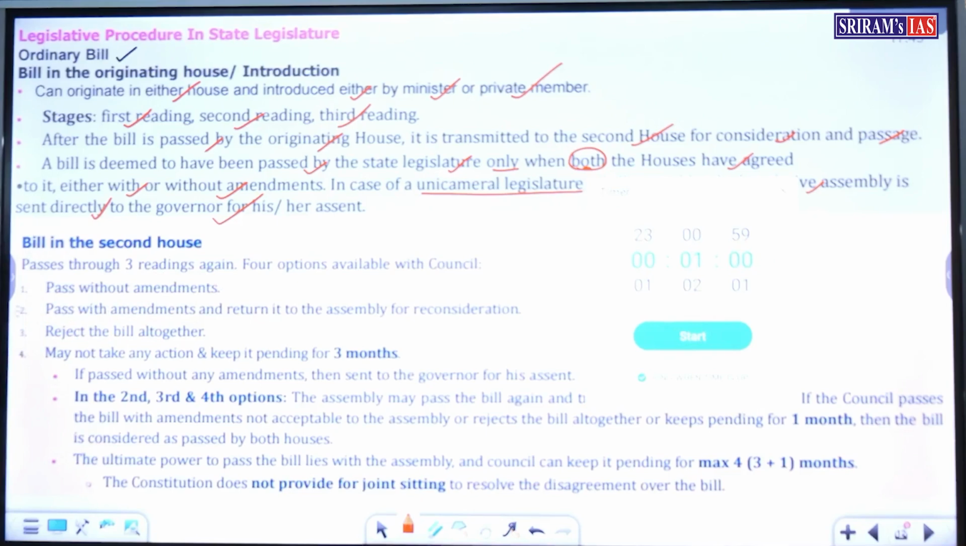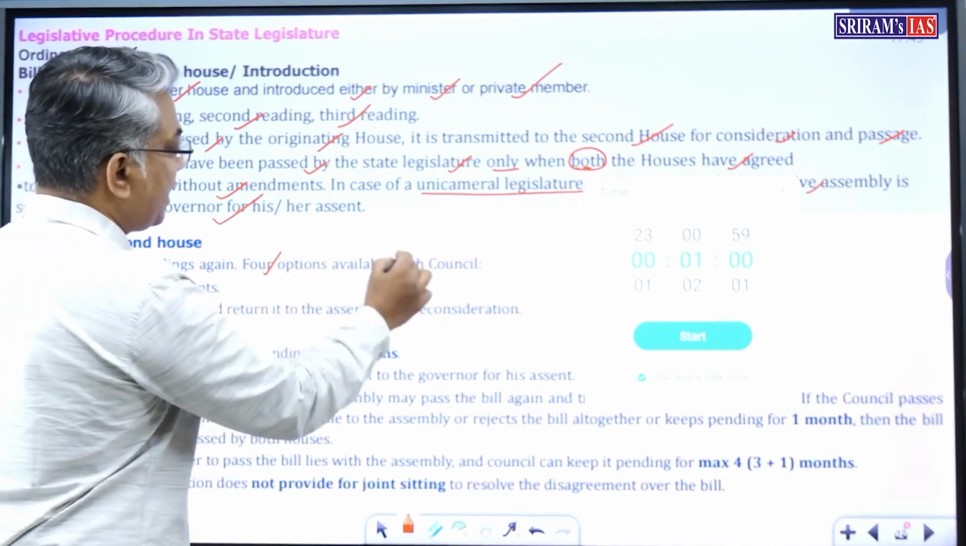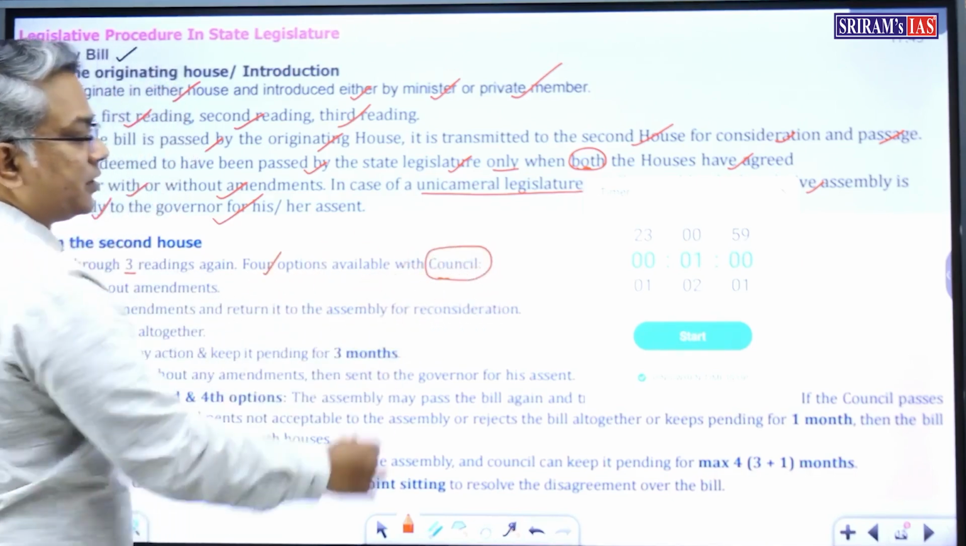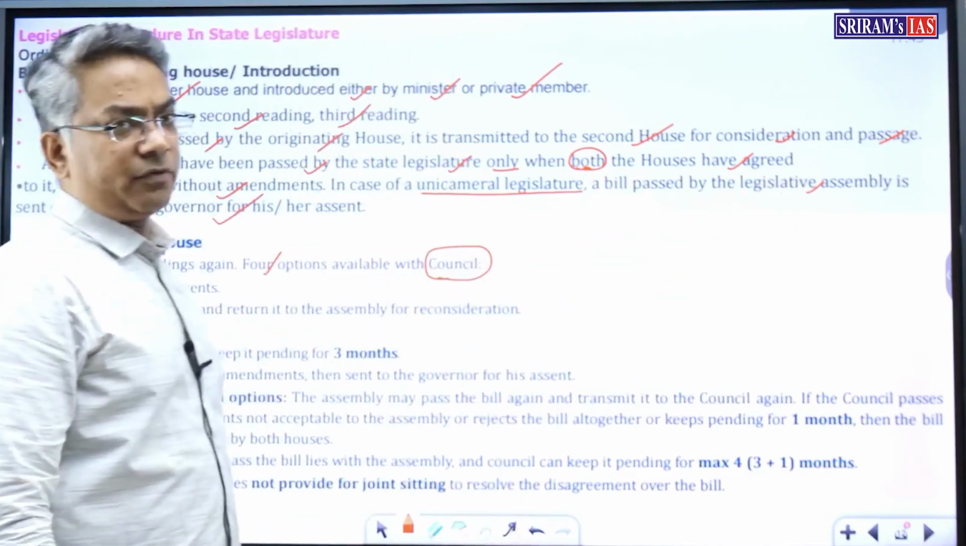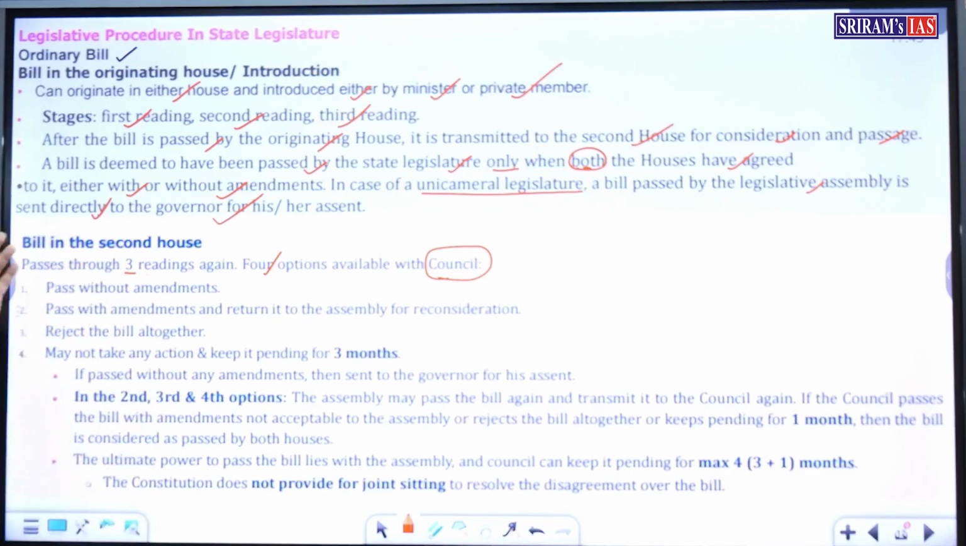Now, what happens to the bill in the second house after it is passed by the first house? In the second house also the bill passes through three readings, that is first reading, second reading and third reading. And four options are available for the Council, that is Legislative Council, Vidhan Parishad. What are the four options?